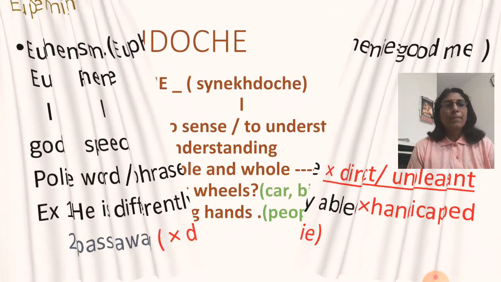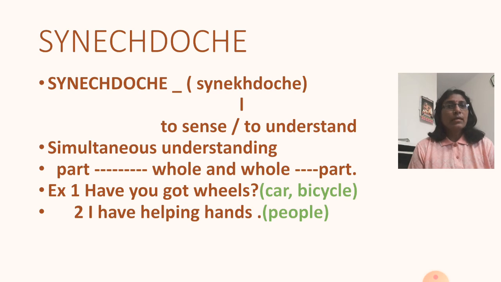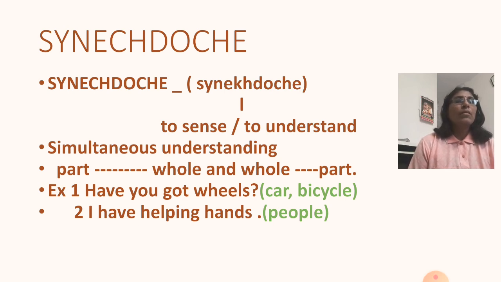It is synecdoche. How do we pronounce it? Synecdoche. The meaning of it is to sense or to understand. So simply we can say simultaneous understanding means synecdoche. It is a figure of speech in which a term as a whole refers to its part, or a part of something refers to its whole. Part is used for whole, or whole is used for part. It is most simply described as replacing a part with the whole or the whole with the part.